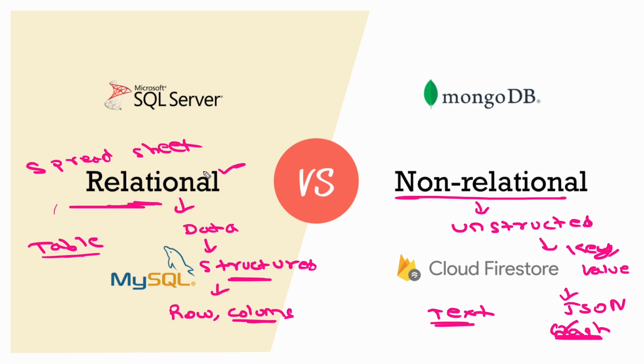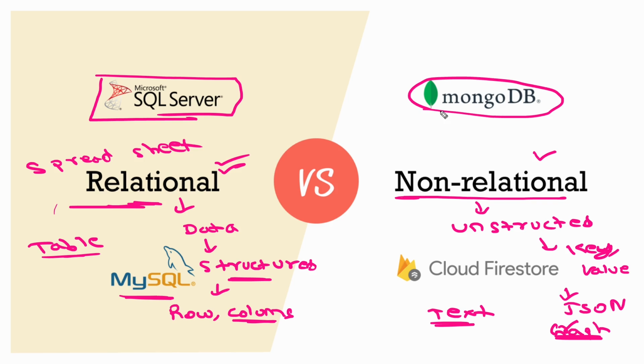Okay, so that's regarding relational and non-relational databases. And basically for relational databases, we have database management systems like Microsoft SQL Server, which is a relational database management system, and MySQL. In our course we'll be working mainly with relational databases only, and we'll be working with MySQL. Apart from that, for non-relational databases, we have something called MongoDB, and we also have something called cloud file store. These are the database management systems for non-relational databases. So now we have understood what exactly relational and non-relational databases are.